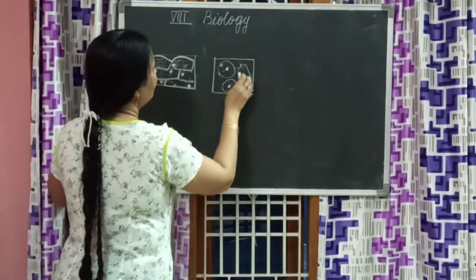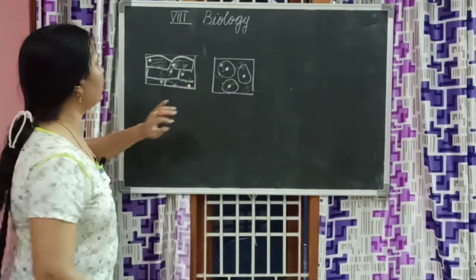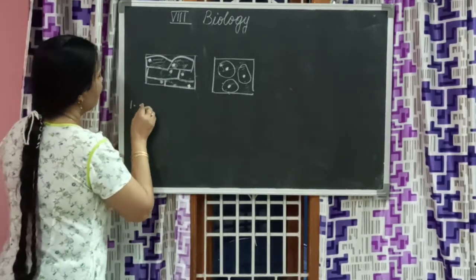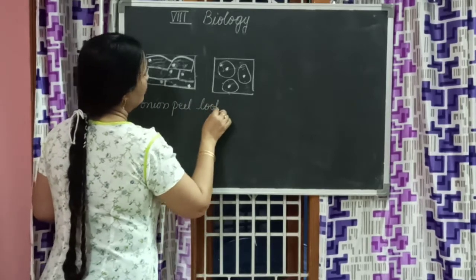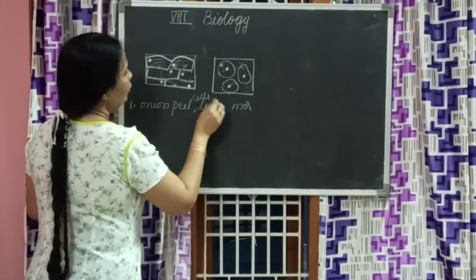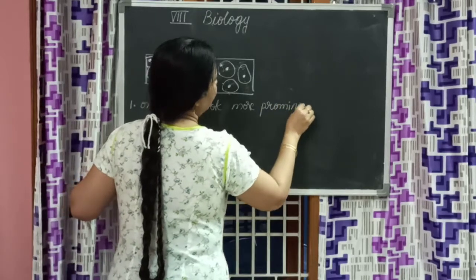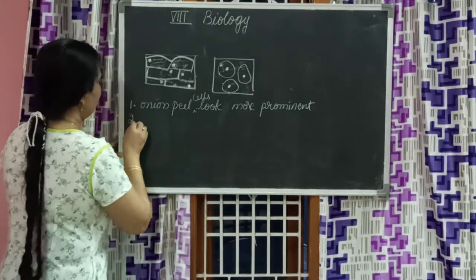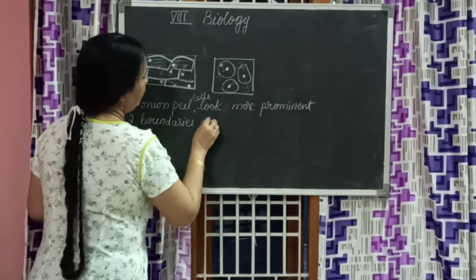What do we understand by this? The difference between onion peel and cheek cells is the question that they asked. Now let us see. First thing is onion peel cells look more prominent. Both are stained with safranin. Boundaries are prominent. Boundaries are clear in onion peel cells.